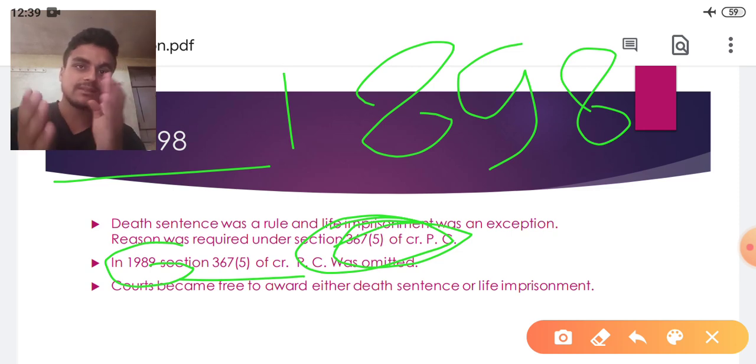When section 367 clause 5 was omitted, the courts became free, and it became the discretionary power of the court whether to award the death sentence or life imprisonment for any crime to any convict.